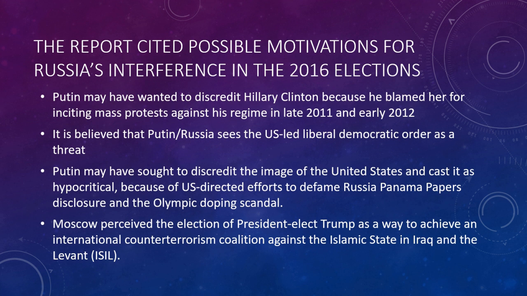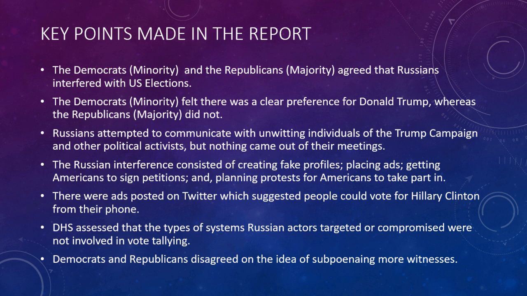Also, Moscow perceived the election of President-elect Trump as a way to achieve an international counterterrorism coalition against the Islamic State in Iraq and the Levant. Key points made in the report. The Democrats and Republicans agreed that Russians interfered with US elections. The Democrats felt there was a clear preference for Donald Trump, whereas the Republicans did not.